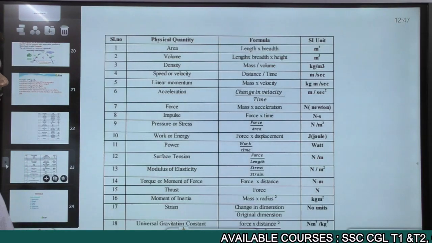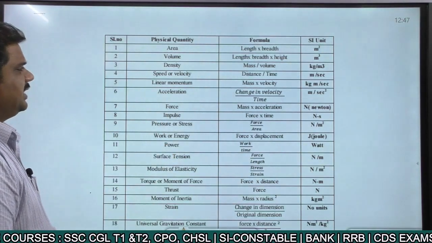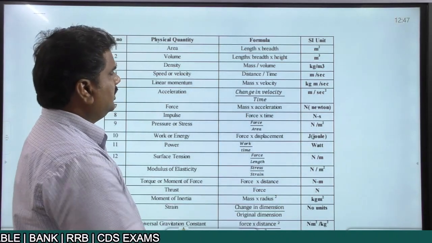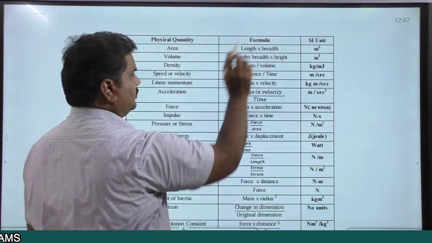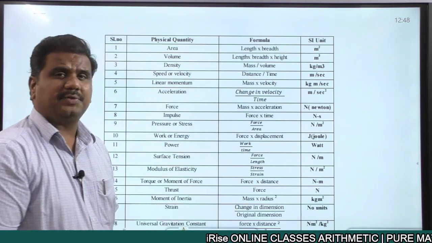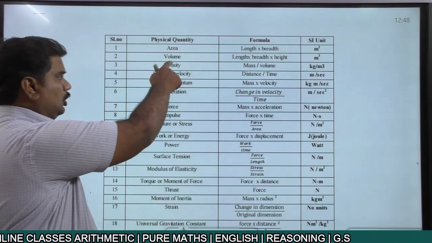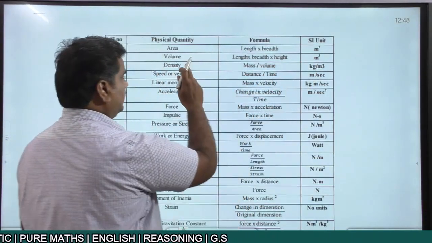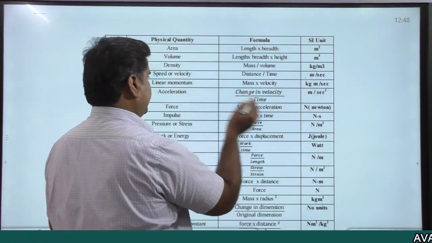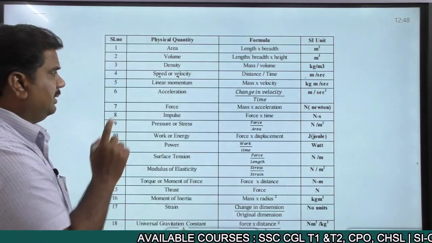Now these are some of the derived quantities along with their units. For example, area is nothing but length into breadth, which we write as m square. The area of any particular object, a square or a rectangle, we write in square meters, or simply m square. Volume, we write as meter cube. Density, kg per meter cube. Speed or velocity, meters per second. Speed and velocity both have similar units, that is meters per second.